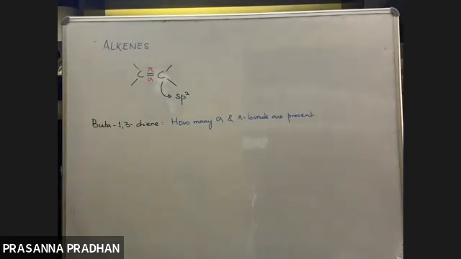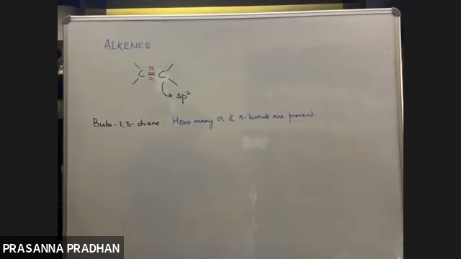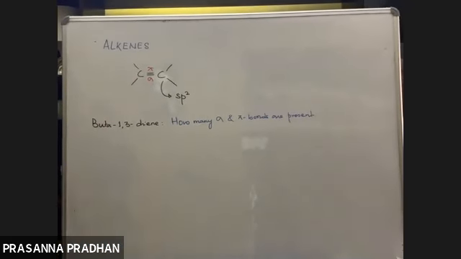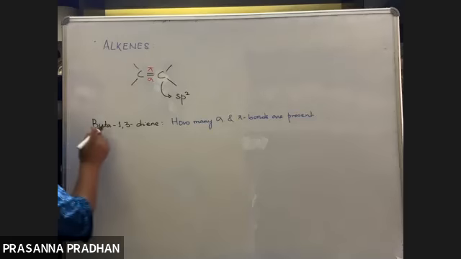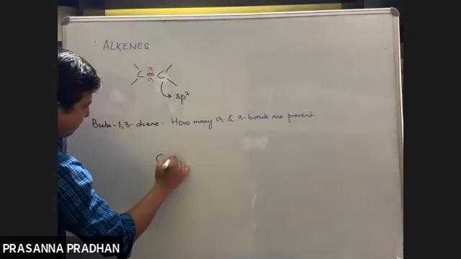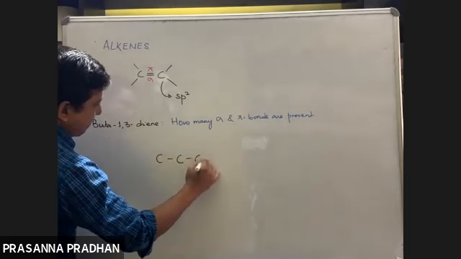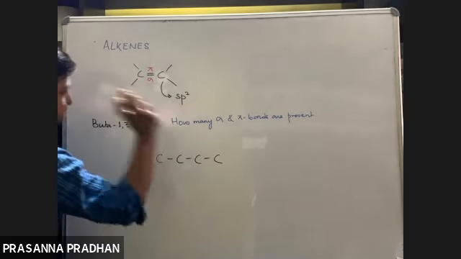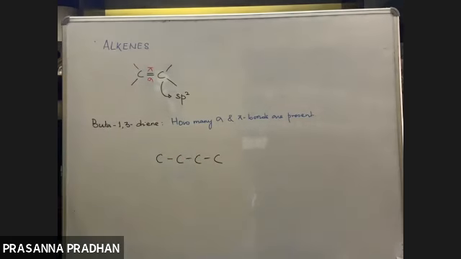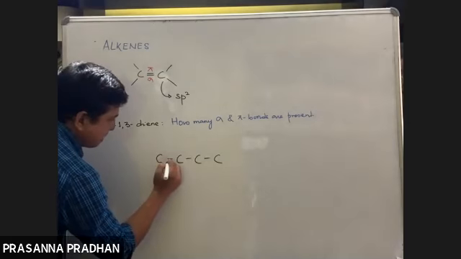Before this, I'll give you 1 or 2 minutes to try this on your own. Any one of you, what is the answer? We have a longest chain containing 4 carbon atoms. 1,3-diene means there is a double bond at position 1.